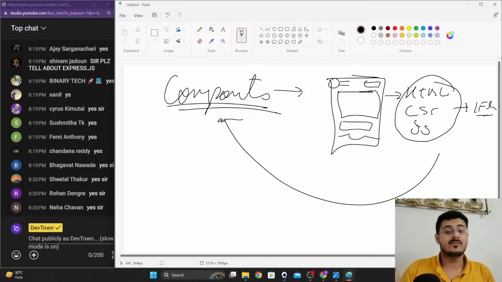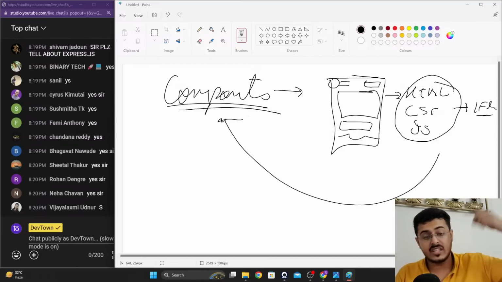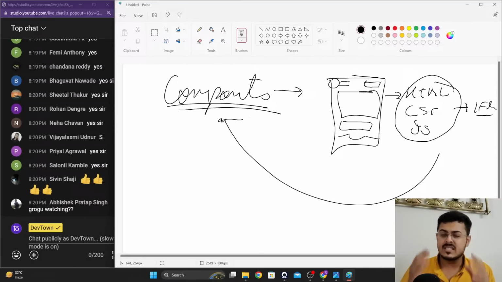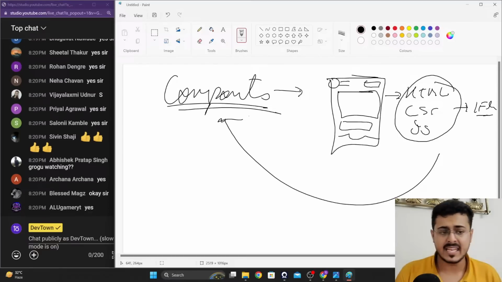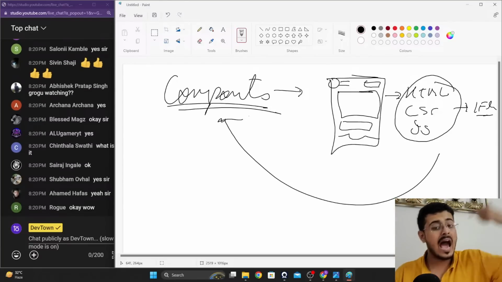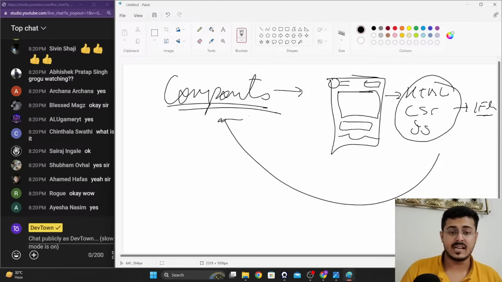You don't have to refresh the entire page to get the updates. Each component is a very small website that can independently talk to the backend and get updates directly without you refreshing the page. That was the concept of components that came into the picture.